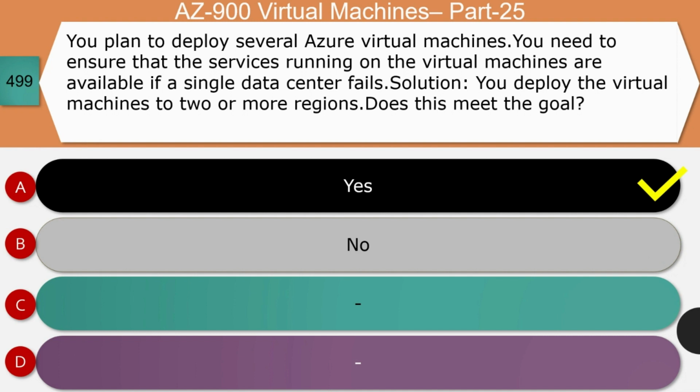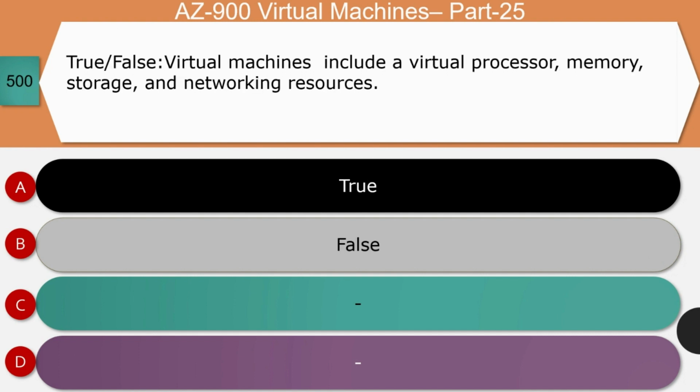So let's see more on this. By deploying virtual machines in two or more regions, you are deploying virtual machines into multiple data centers. This will ensure that services running in the virtual machines are always available if one data center fails. Azure operates in multiple data centers around the world. And so the right answer for this question is option A, that is yes.